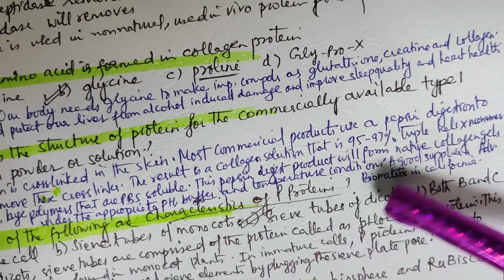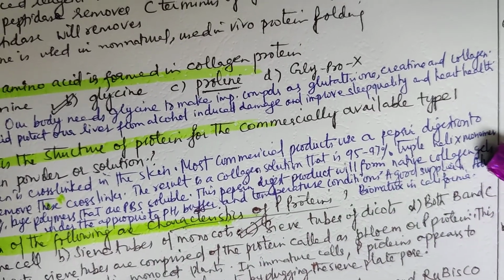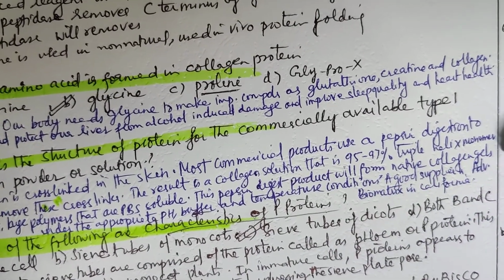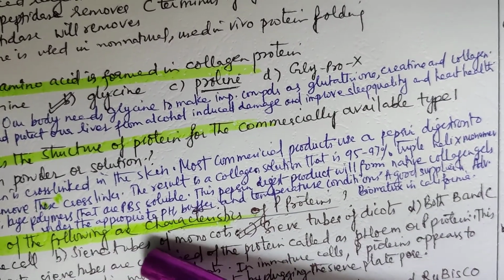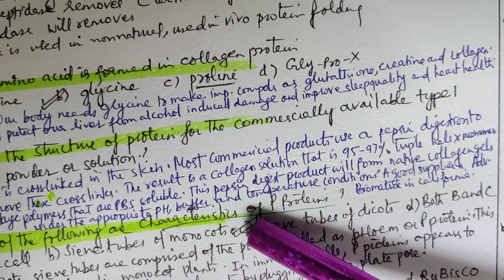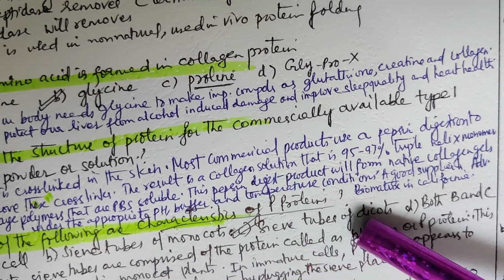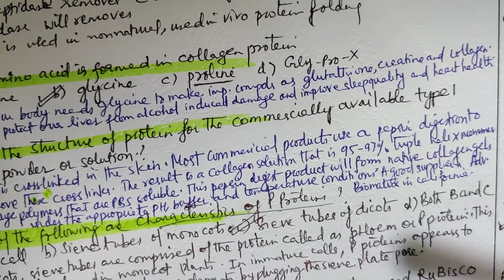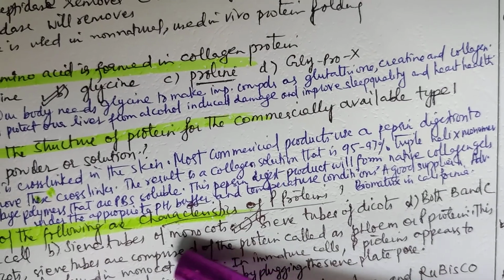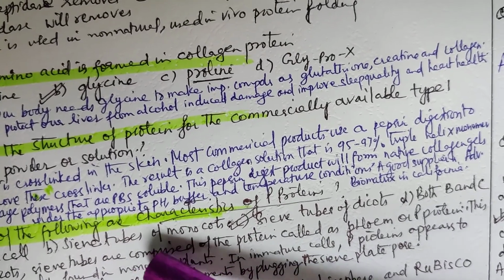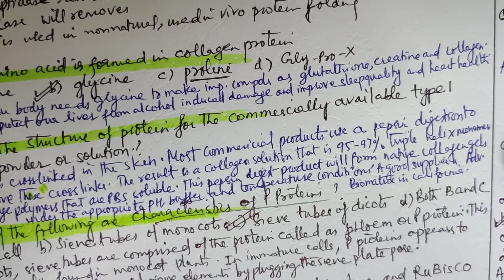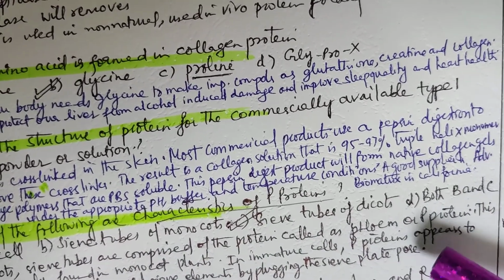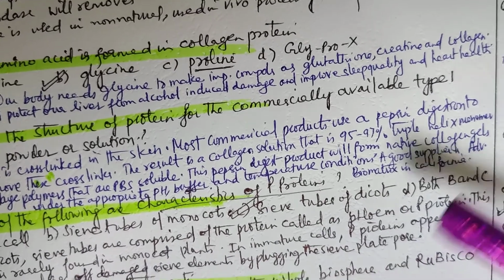The result is a collagen solution that is 95 to 97% triple helix monomer and 3 to 5% large polymers that are PBS soluble. This pepsin digest product will form native collagen gels under the appropriate pH, buffer and temperature conditions. A good supplier in the advanced biomatrix is in California.